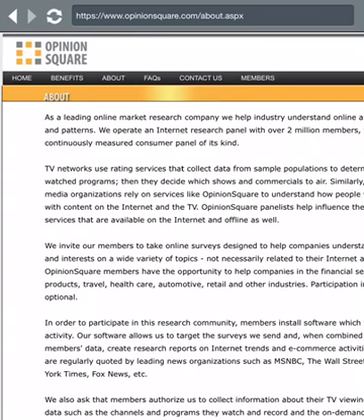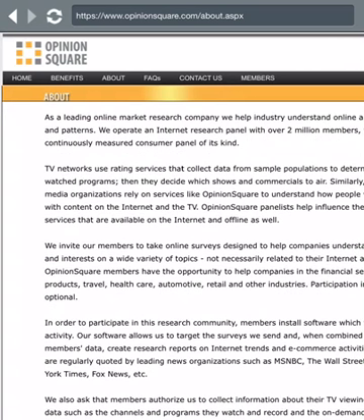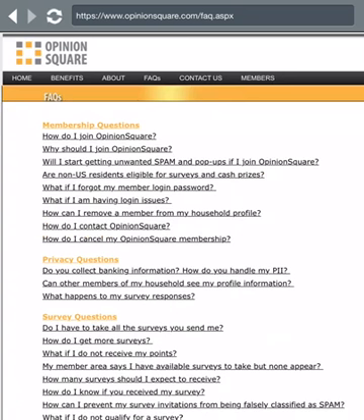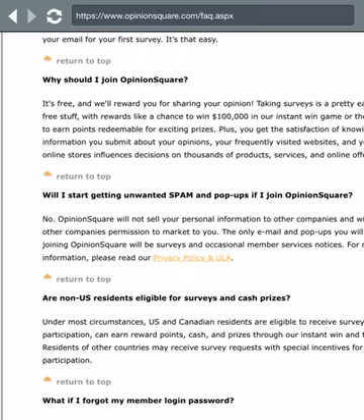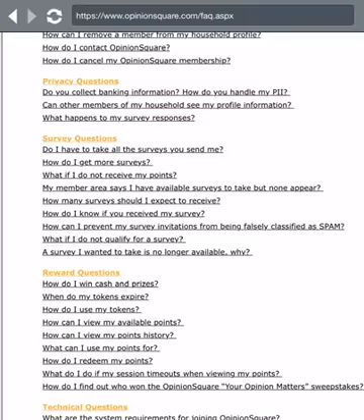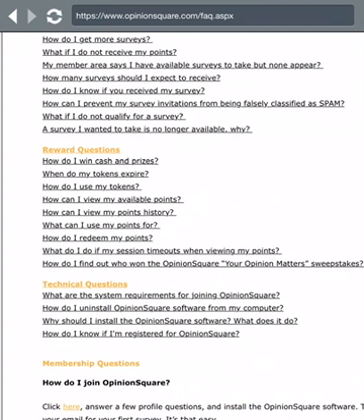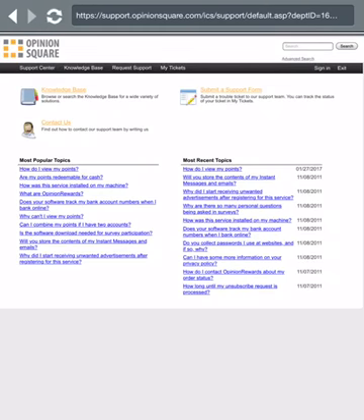And this is all about the company, their commitment. You see all that. You could take your time to look at that later, and then we have the frequently asked questions, which is on top here, membership questions. How do I join Opinion Square? Why should I join Opinion Square? Will I start getting unwanted spam? Are non-U.S. residents eligible? So that continues. And you can look, you see all the reward questions, technical questions, all sorts of questions. Then you have Contact Us. And this is, of course, many ways to contact Opinion Square.